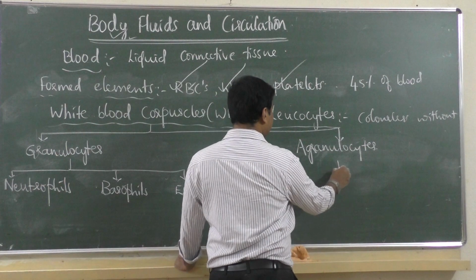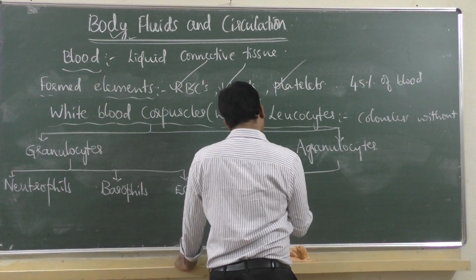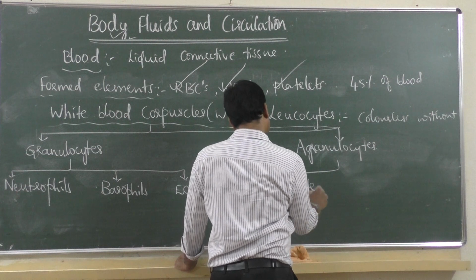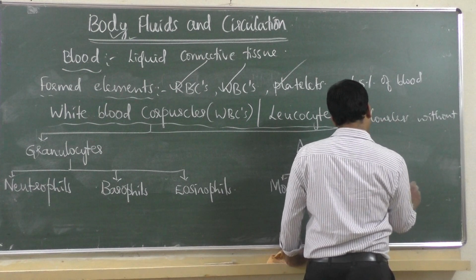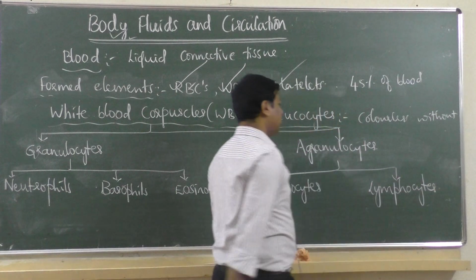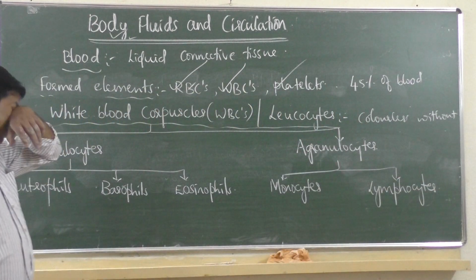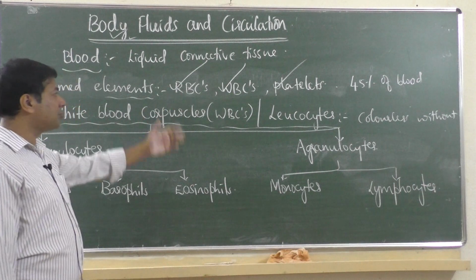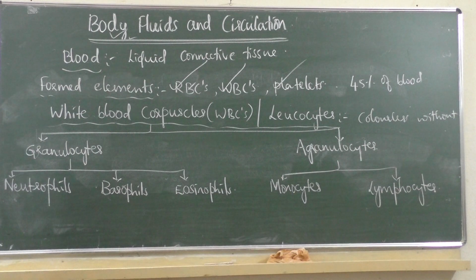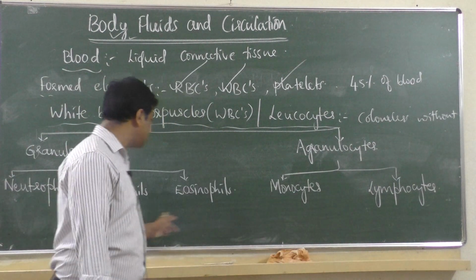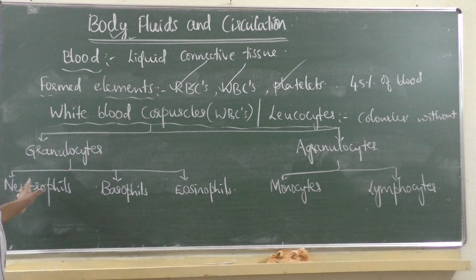Then agranulocytes are mainly two types, that is monocytes and lymphocytes. As I told you, white blood corpuscles' function is immunity, major functions it does. So now first let us see, under these 5 different types of cells, in what quantity they are present in the body.